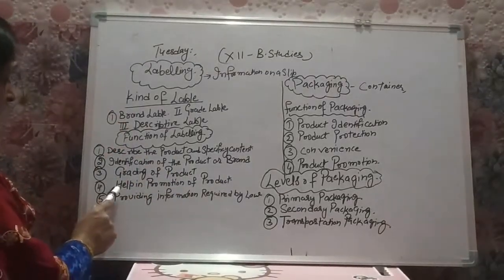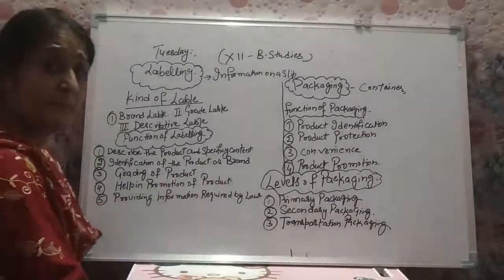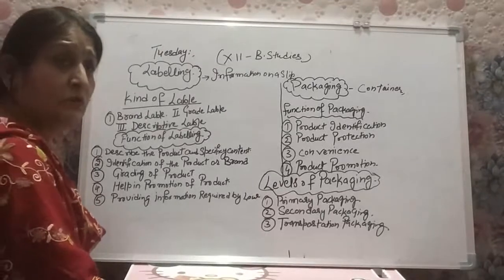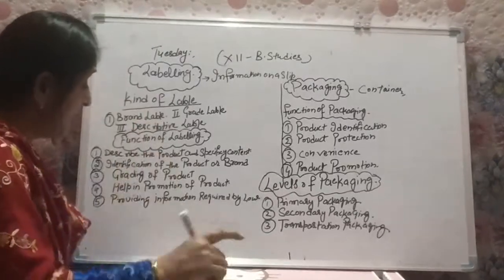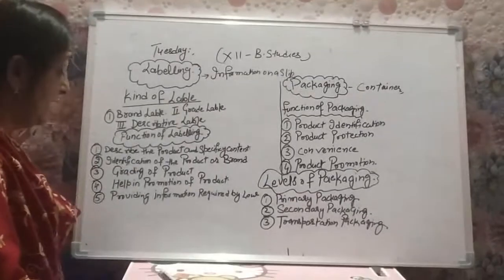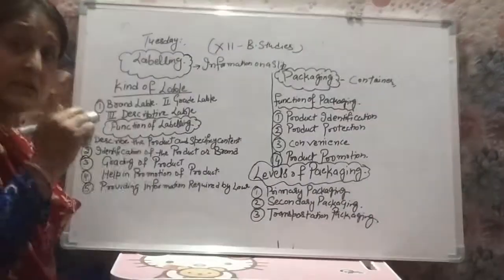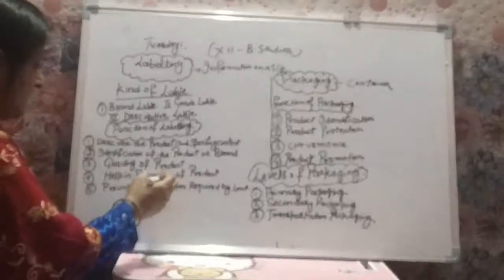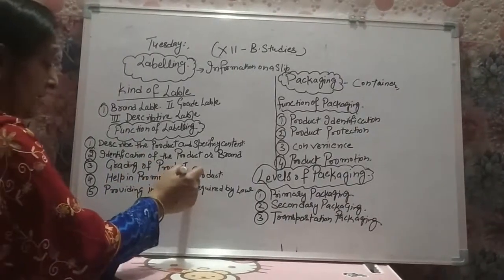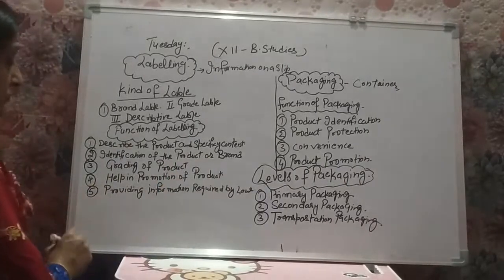The quality can be easily identified with the grading of the product. Then number four is helpful in promotion of the product. Promotion of the product means to say increasing the sale, right? So when the label is to be maintained, then the customer can very easily identify the product, and when the customer easily identifies the product, it increases the sale of the product. It is helpful in increasing the sale or the promotion of the product.